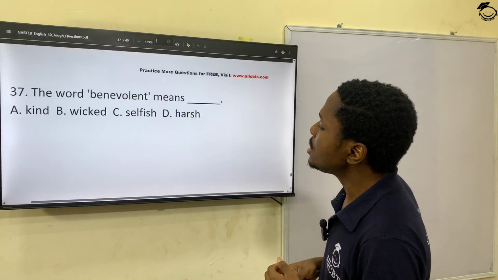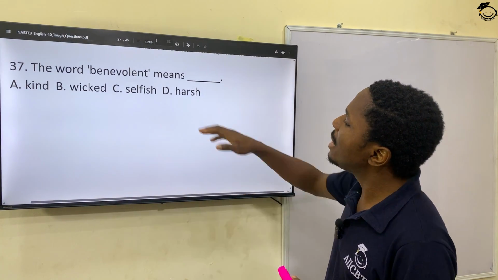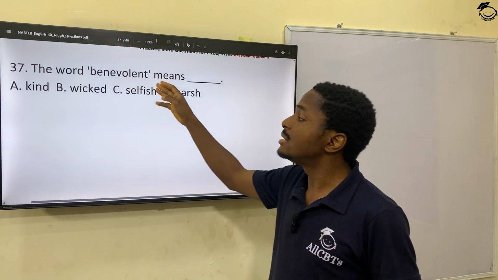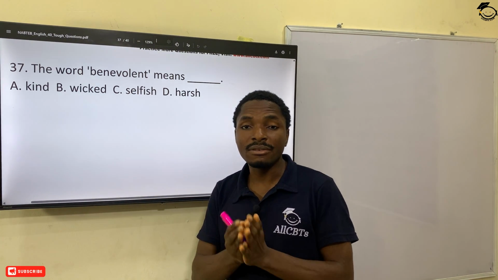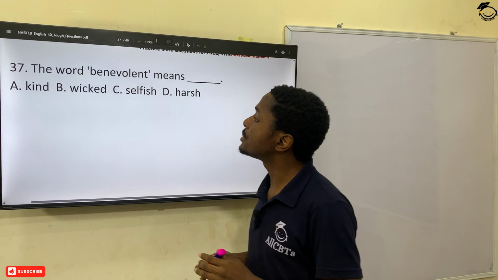37, the word benevolent. Benevolent simply means to be kind, a kind person, a giver. So benevolent is a kind person.